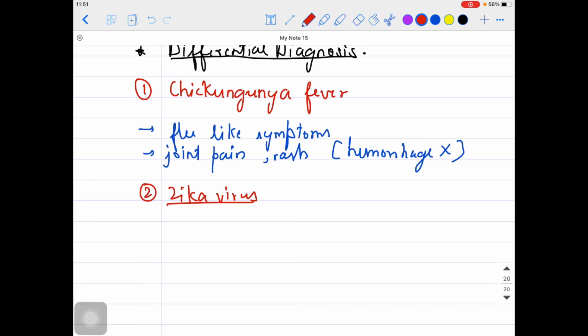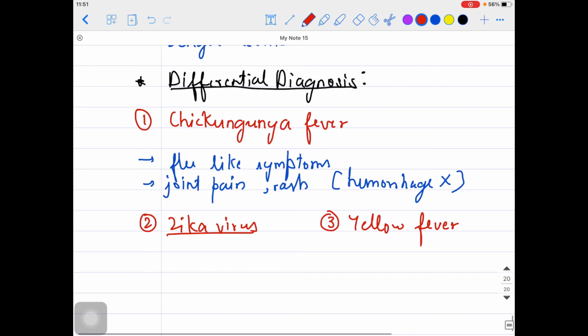Yellow fever is also a differential, but again, guys, in yellow fever there could be hemorrhage, but usually it presents like jaundice, with hepatomegaly. So that is about the differential diagnosis as far as dengue fever is concerned.